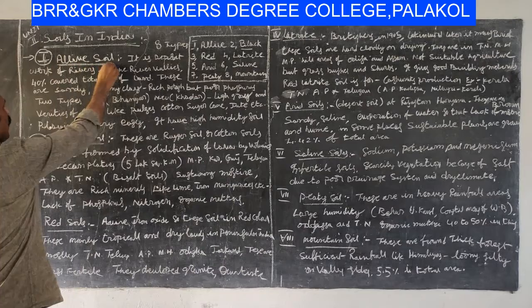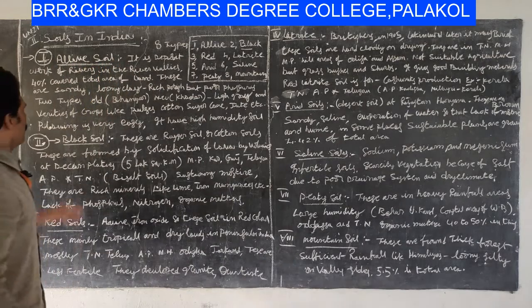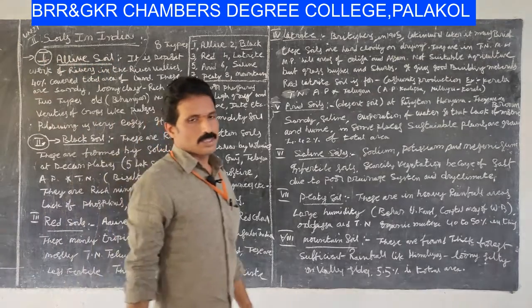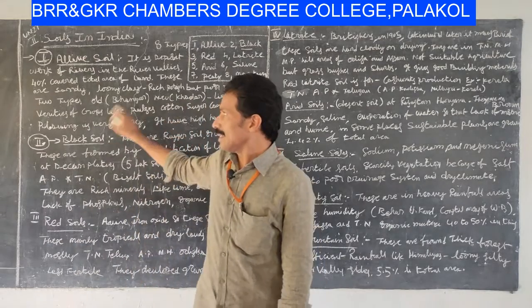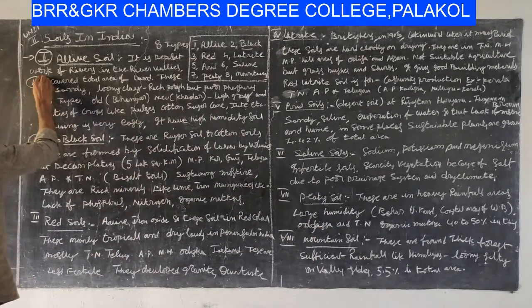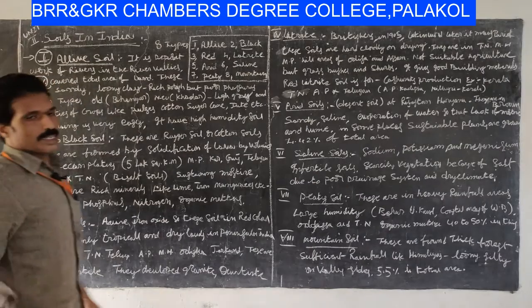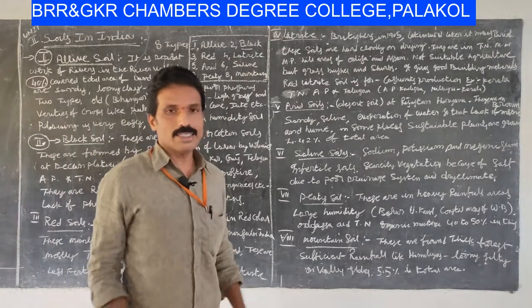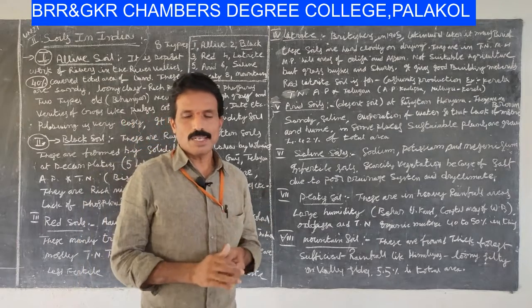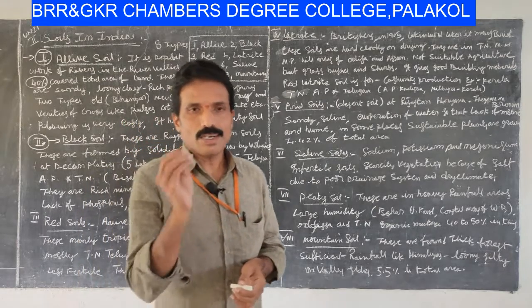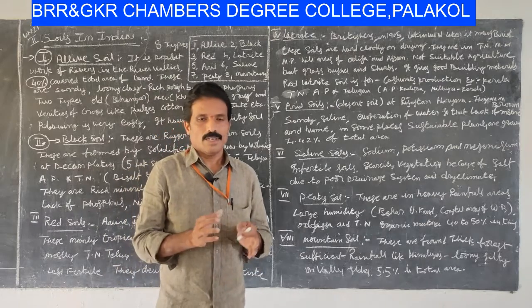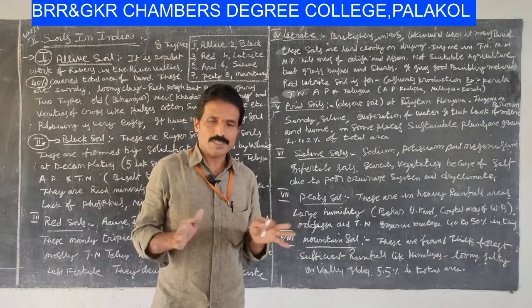That first one is alluvial soil. It is the most favorable soil existing in India. That is, 40% of the total area in India is alluvial soil. Alluvial soil is totally concentrated on either side of the river basins.